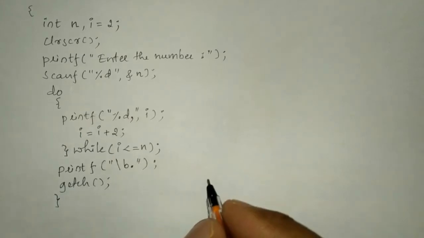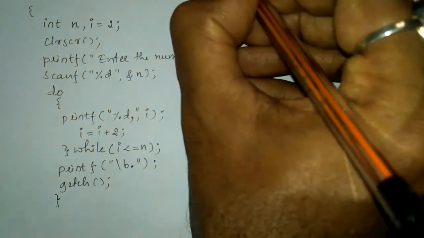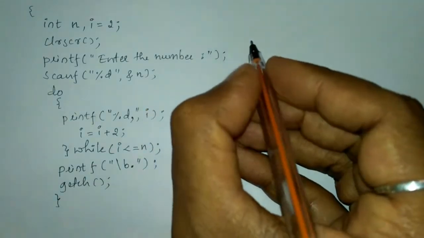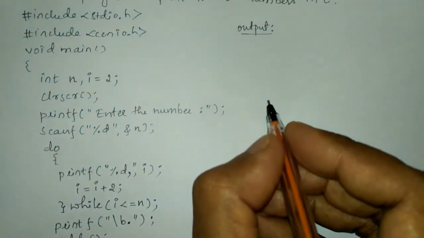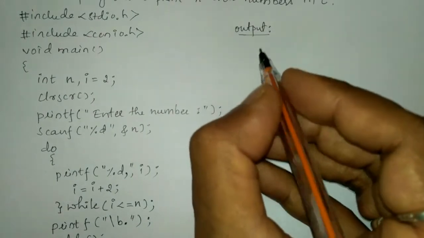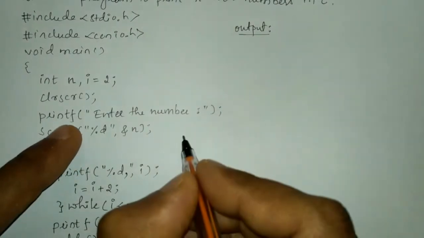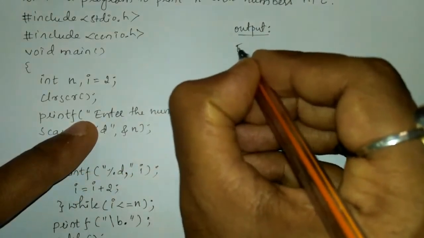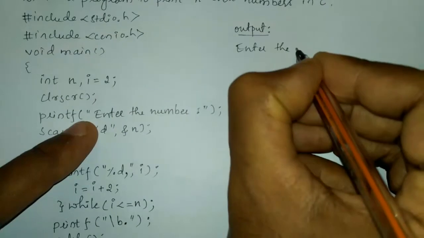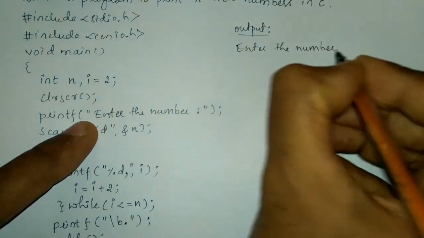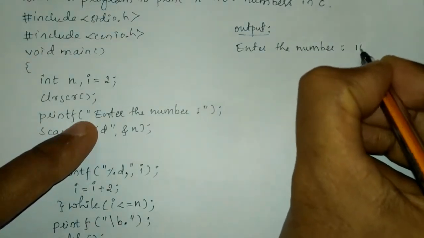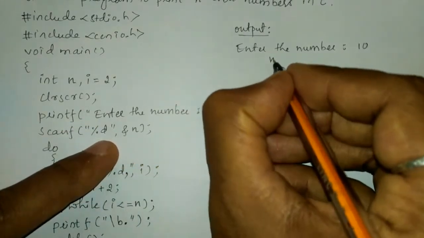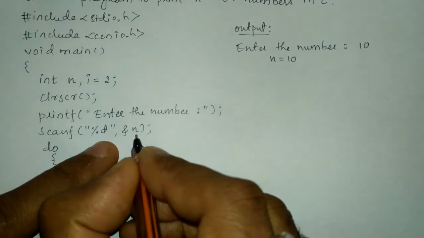Now let us take an example of how exactly this works by writing the output. So here I've written output. When we compile and run this program, it will ask the user to enter the number. So here I'm going to write "Enter the number". For example, I'm going to enter 10. So what will happen? n is equated with value 10, correct?